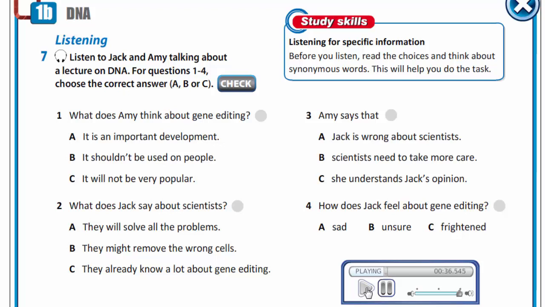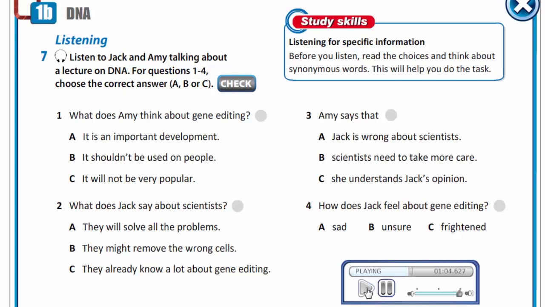I know what you mean, but it's not that simple, is it? What do you mean? There might be problems. Removing one gene from a cell may affect the other genes. Each of our cells contains a huge amount of information. How do we know that by taking out a bad gene from a cell the scientists are not also taking out a good one? They have no idea what damage that could cause.